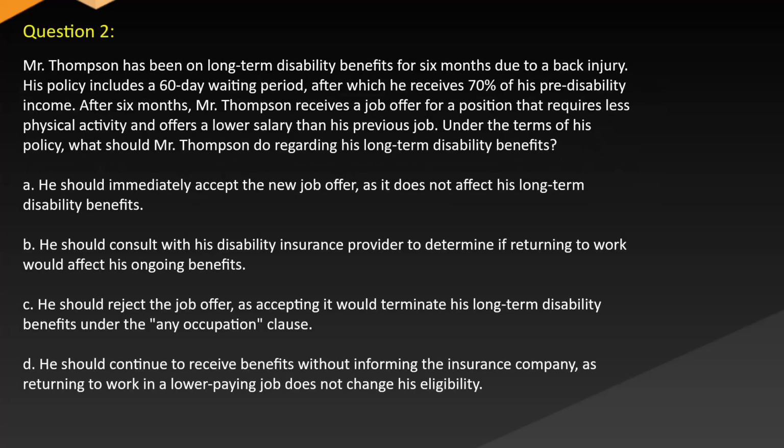Question 2. Mr. Thompson has been on long-term disability benefits for 6 months due to a back injury. His policy includes a 60-day waiting period after which he receives 70% of his pre-disability income. After 6 months, Mr. Thompson receives a job offer for a position that requires less physical activity and offers a lower salary than his previous job. Under the terms of his policy, what should Mr. Thompson do regarding his long-term disability benefits?